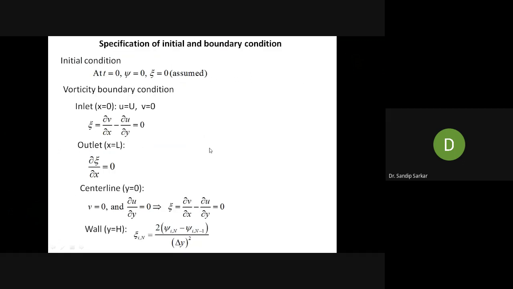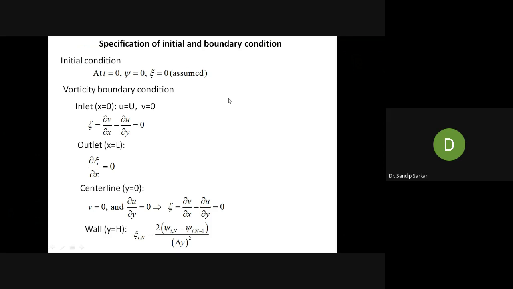Let us consider the initial condition, which you already know. At t equal to 0, psi equal to 0 and zeta equal to 0. This is the initial condition. Please remember that for solving any computational fluid dynamics problem, initially you have to provide all the values as 0. You have to set all the values to 0. This is a very important condition.